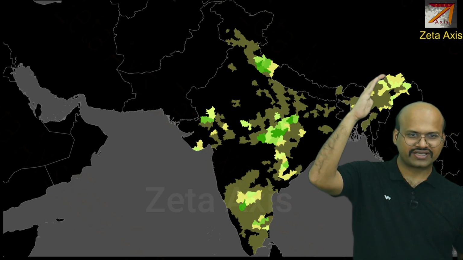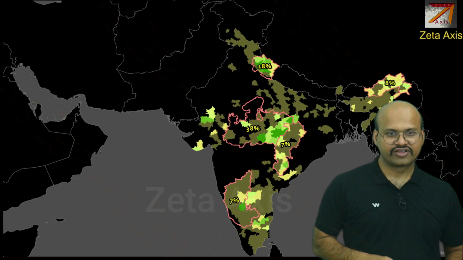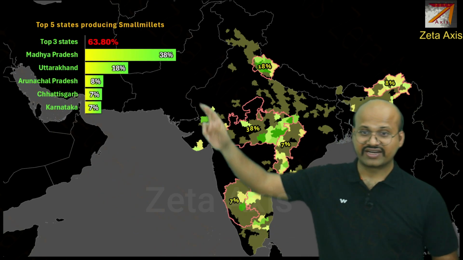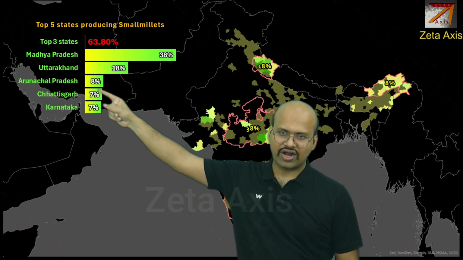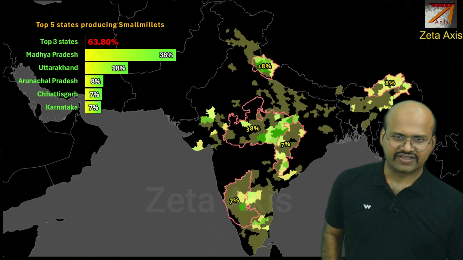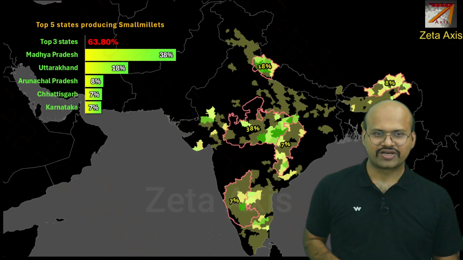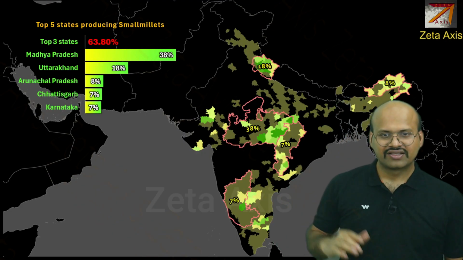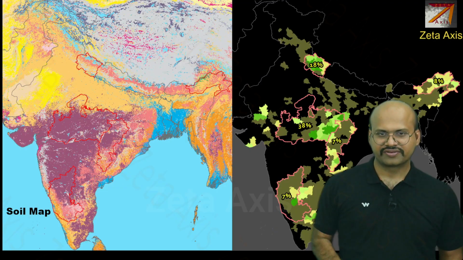Even Arunachal Pradesh has significant production of millets. The top states which are producing these smaller millets are Madhya Pradesh at 38%, Uttarakhand at 18%, and then we have Arunachal Pradesh at 8%, Chhattisgarh at 7%, Karnataka again at 7%. So we can see that it is widely spread because there are different millets which are produced in different climatic conditions. Therefore, based on that, this distribution is widely spread in our country.